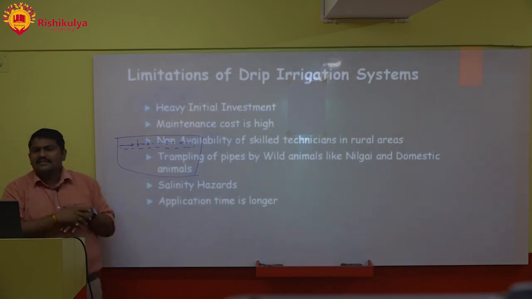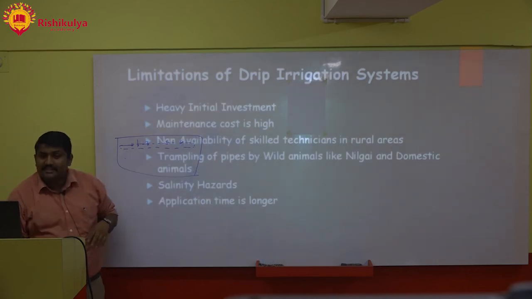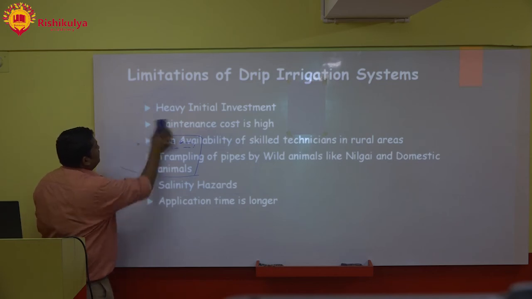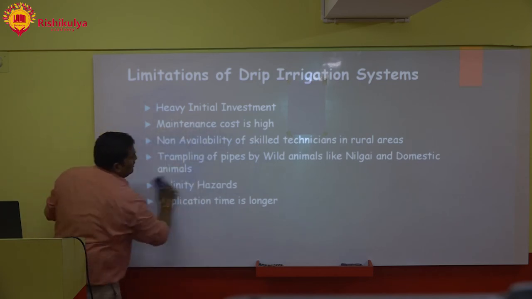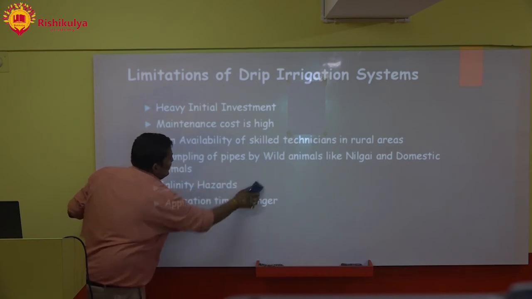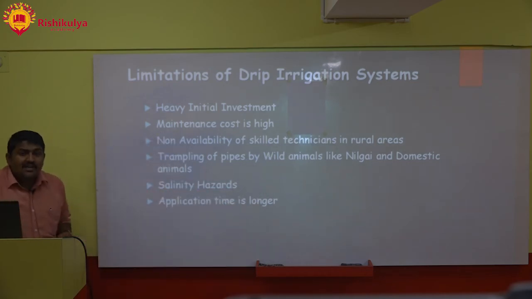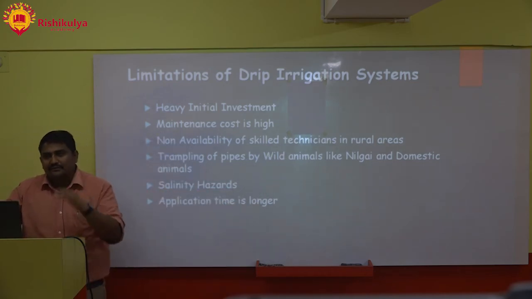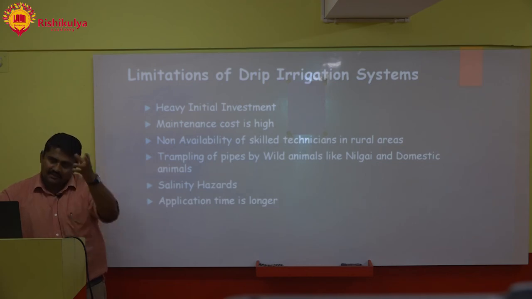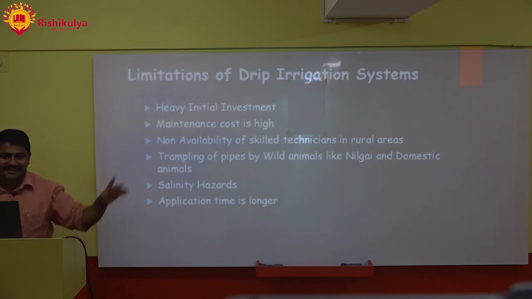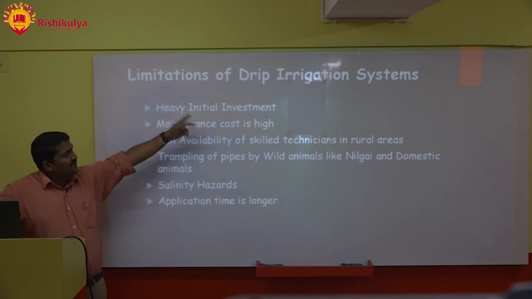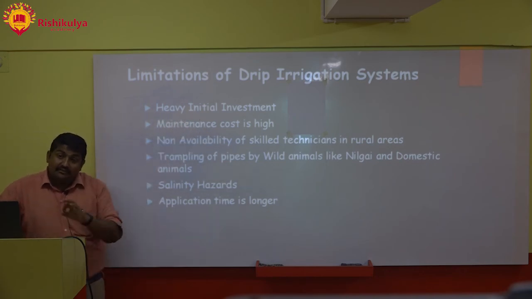Limitations of drip irrigation system: heavy initial investment is very high, but here also many people are not aware. This is a very big problem of our agriculture system, where the extension people are not telling the farmers. Like many of you would also have friends who are agriculture extension officers or agriculture officers. Sorry to say, but they are not doing their job correctly, because had they been doing so, drip irrigation would have become very popular in the western part of the country.